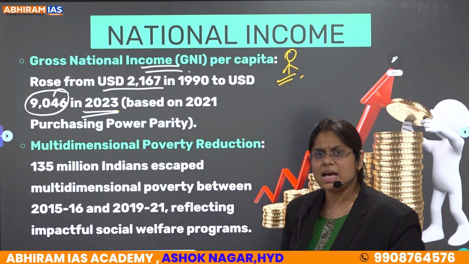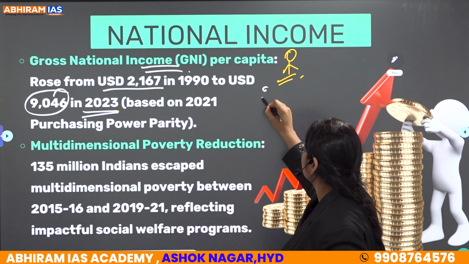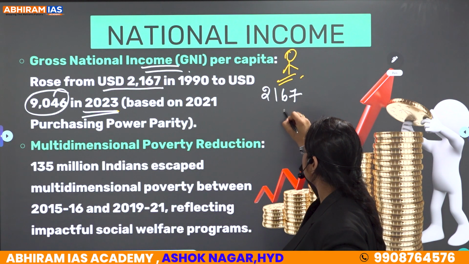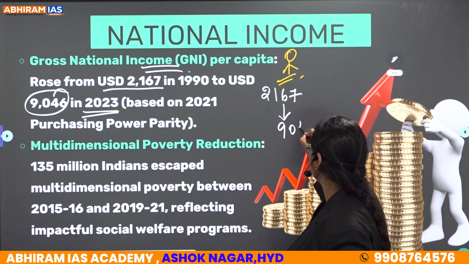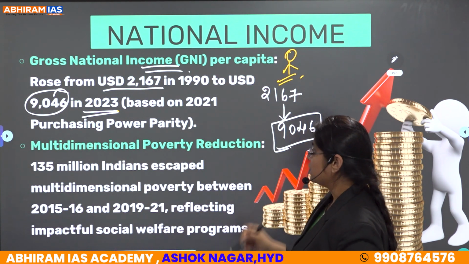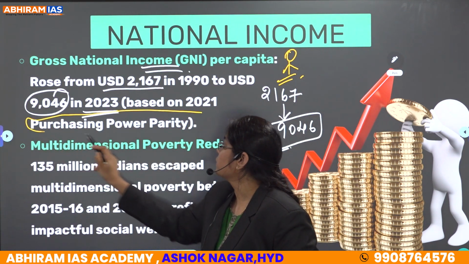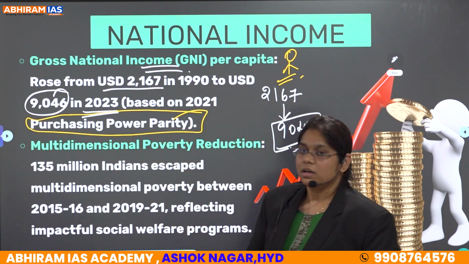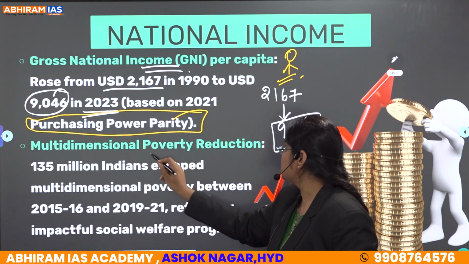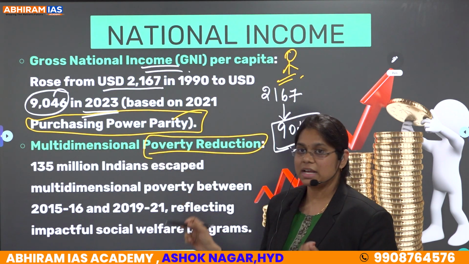You can see there is a drastic increase, like 2,167 to 9,046. Clear? So this is based on the purchasing power parity. Now next, multidimensional poverty reduction. How has it been possible?